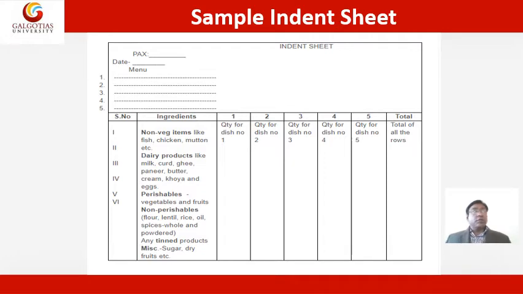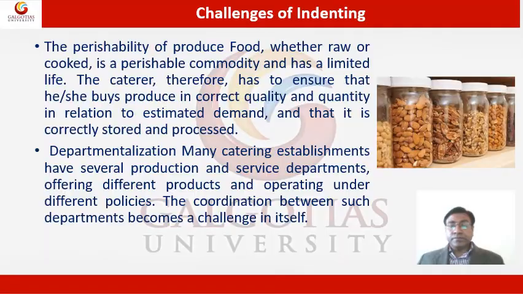The total tells you how much quantity is being issued, and we can add a column for cost as well. So we will know at a glance how much is being spent as food cost for this particular party, function, or occasion.